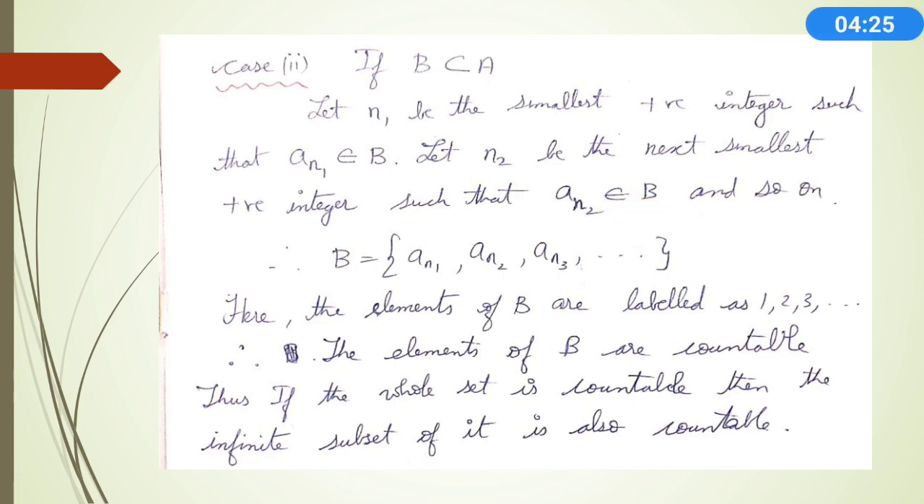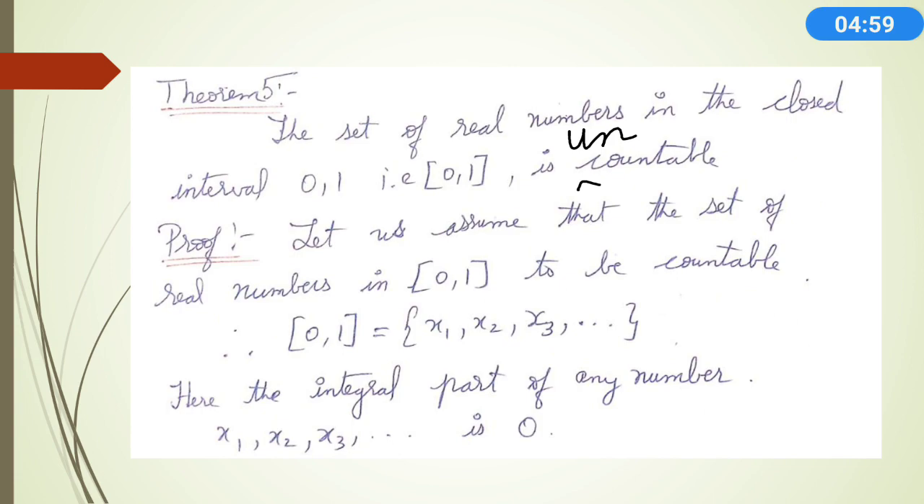If you take all possible smallest positive integers from A one by one, you will get the set B as a(n1), a(n2), a(n3), etc. Obviously, this B is infinite. And if I label these elements as 1, 2, 3, this B will be countable. So the elements of B are countable. Thus, if the whole set is countable, then the infinite subset is also countable. Hope you understand this theorem. We'll move on to the next theorem.